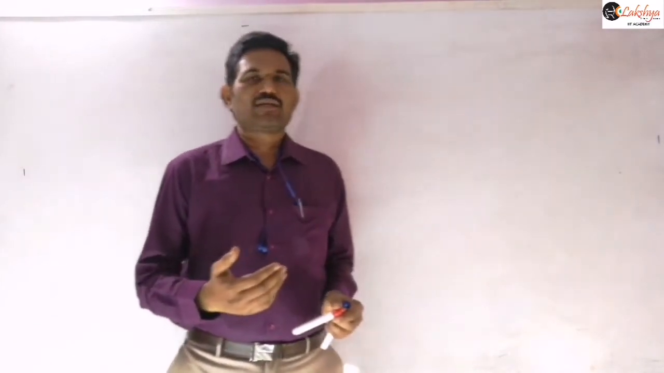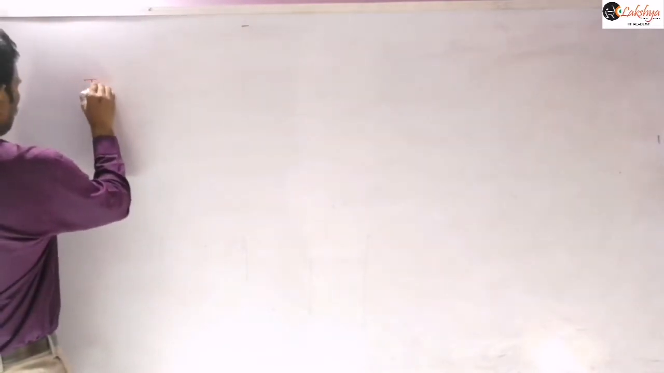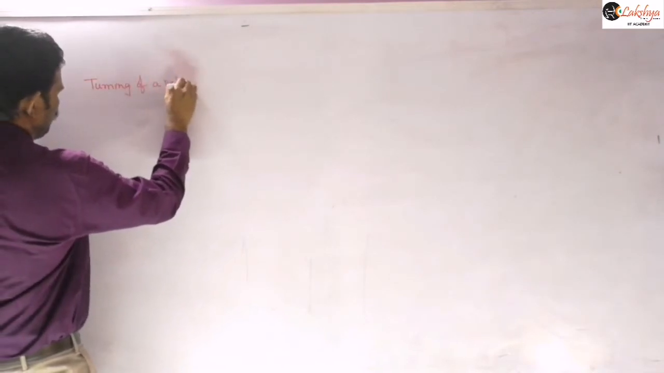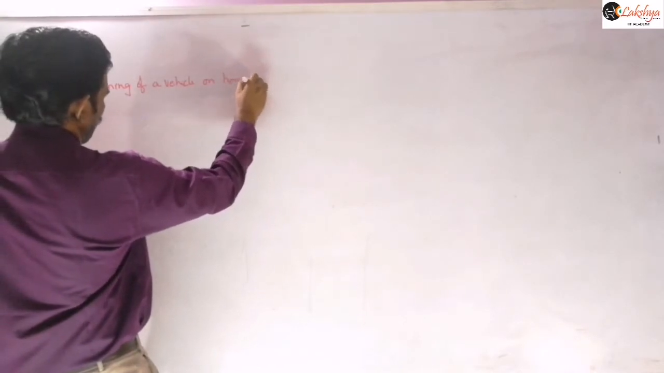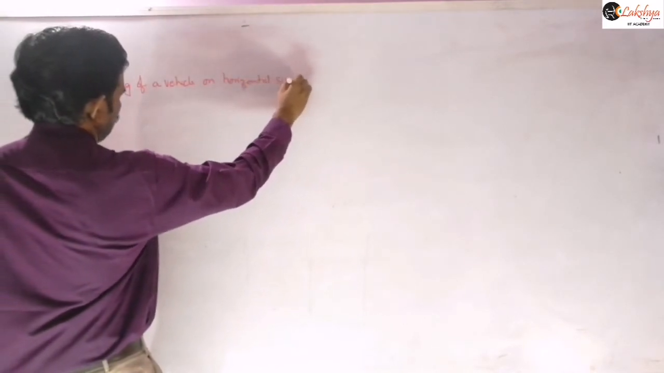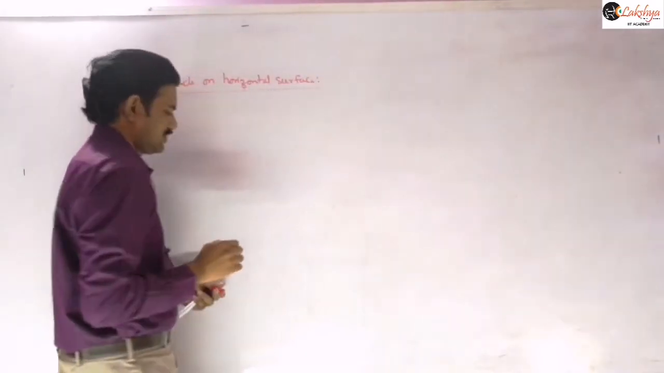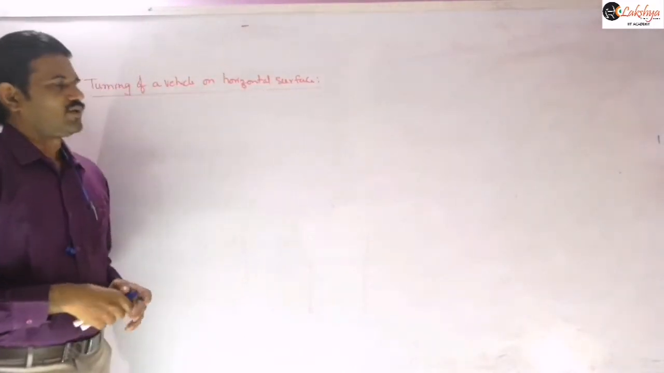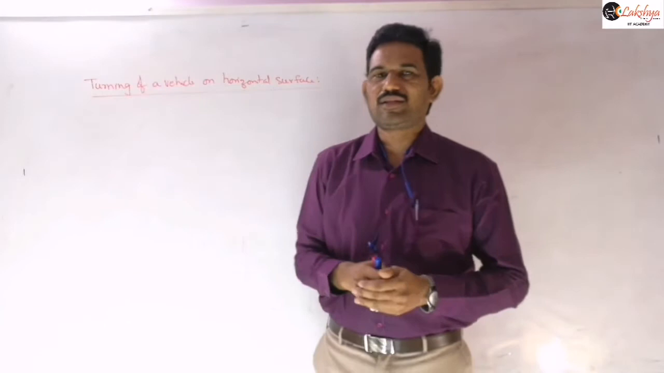So I am taking the case when a vehicle is taking a curve on a rough horizontal surface. Turning of a vehicle on a horizontal surface, right? Let me mention that like turning of a bicycle on a horizontal circle. Now when a vehicle is taking a curve on a horizontal circle, who will provide the necessary centripetal force here?